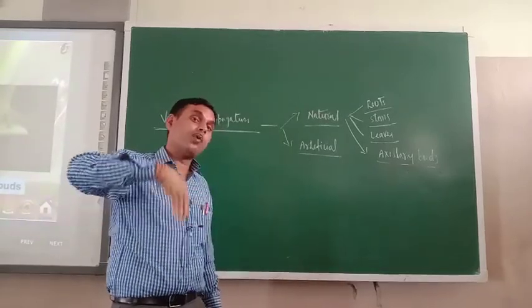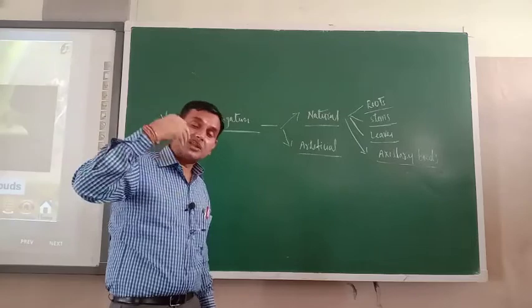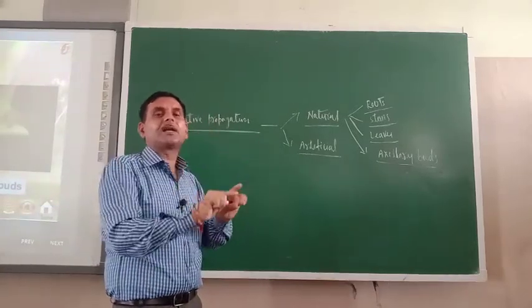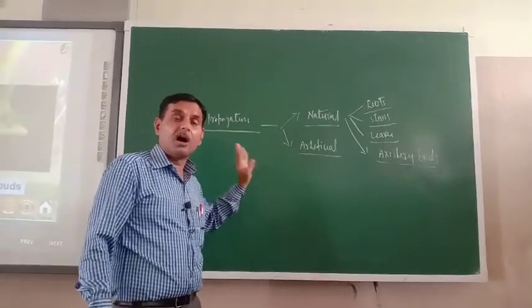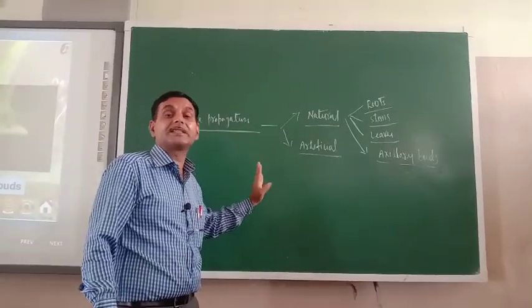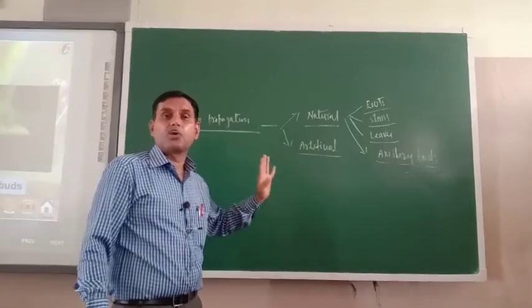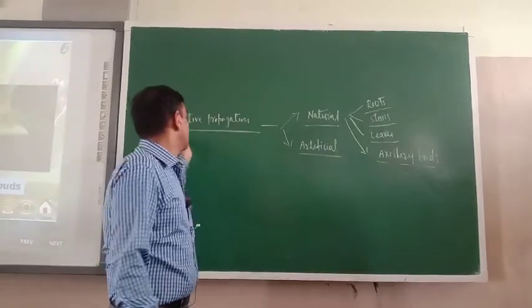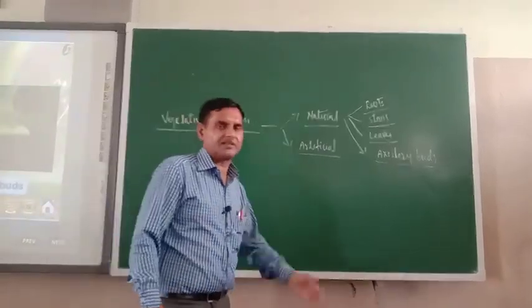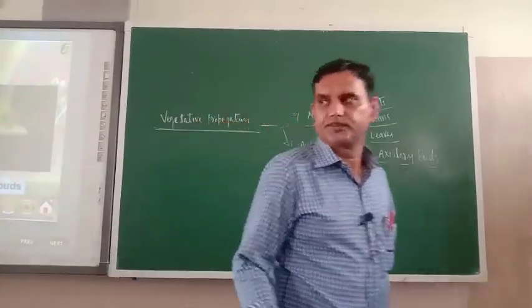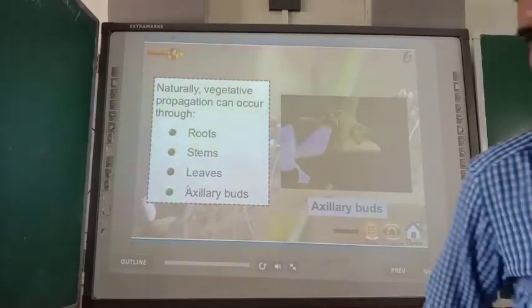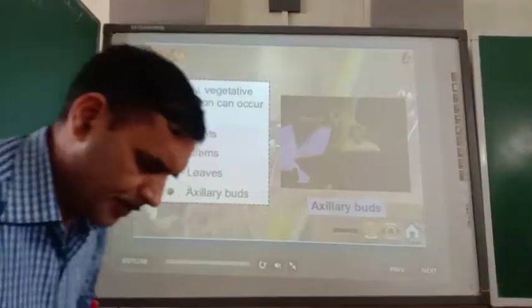Now let us have more refinement of knowledge with the help of an Extra Marks video. You will get the complete idea about all those types of asexual reproduction: budding, spore formation, fragmentation, and vegetative propagation, natural and artificial. So let us see that one. Dear cadets, now just see one video of vegetative propagation.